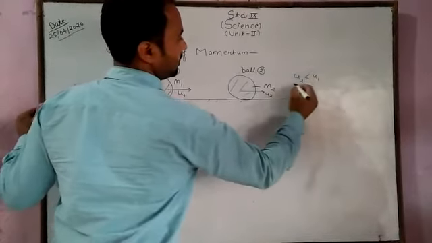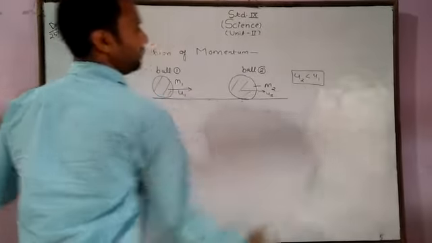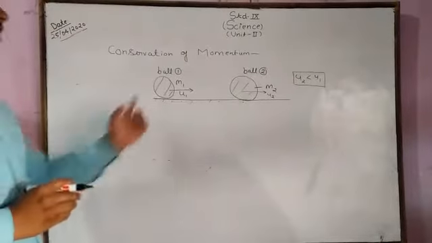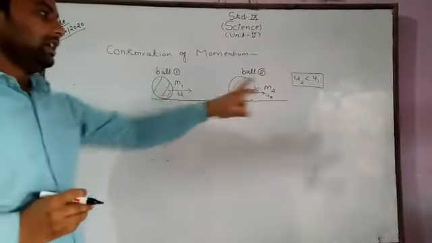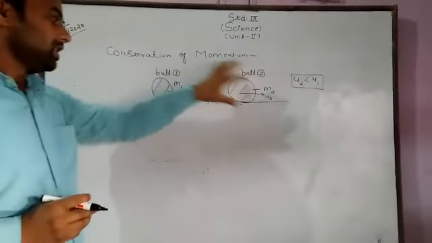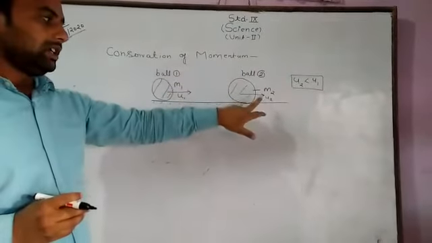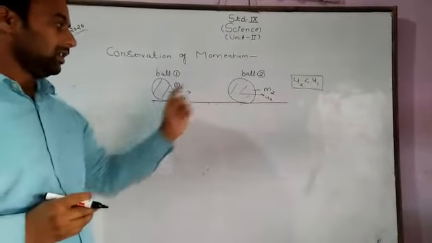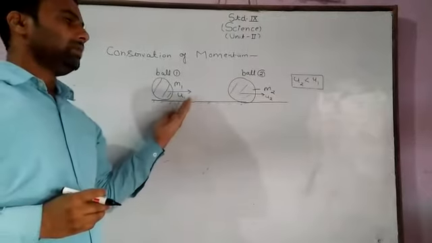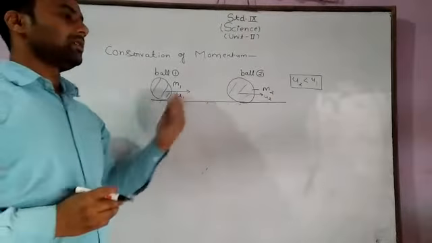u1 is greater than u2 because the collision will take place. Here u2 is small, hence the collision will take place. If u2 is greater than u1, then the collision will not take place inside the system.